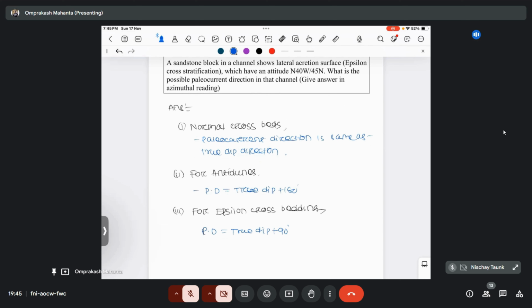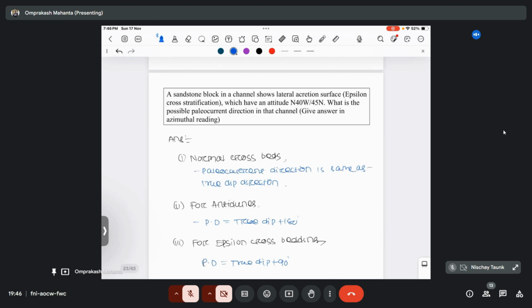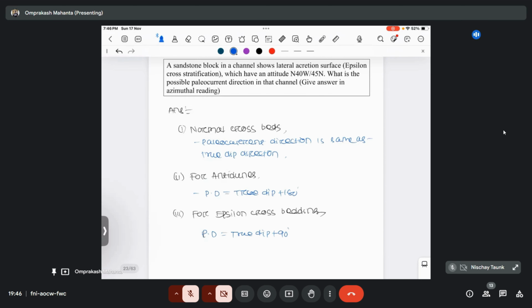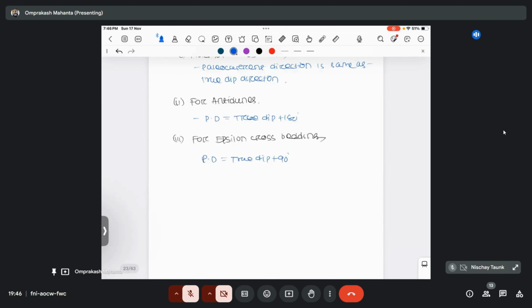For antidunes, it is the dip direction plus 180 degree. For epsilon cross bedding, that will be dip direction plus 90 degree. So here the epsilon cross bedding condition is given, so we need to find the dip direction first, then add 90 degree, and that will become the paleocurrent direction. Okay, so it will be similar to the strike direction for epsilon cross bedding.